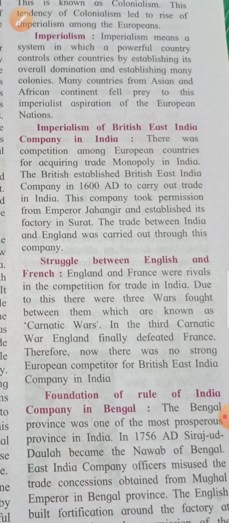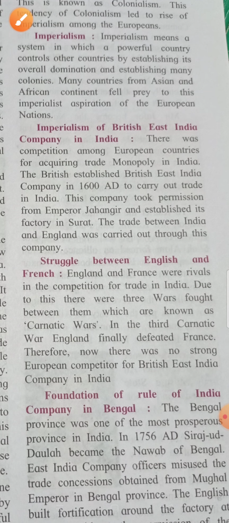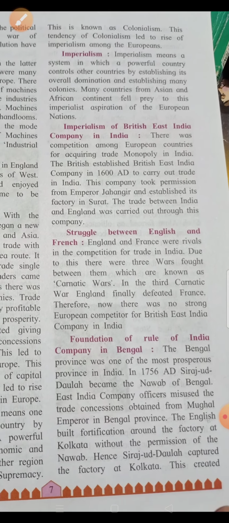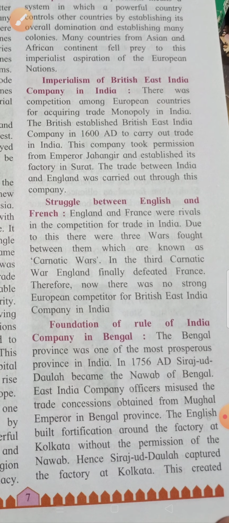They fought 3 wars, and it was known as Carnatic Wars. What it was known as? Carnatic Wars. And in the 3rd war, England finally defeated France. And the last part, what we did, foundation of rule of East India Company in Bengal, right?